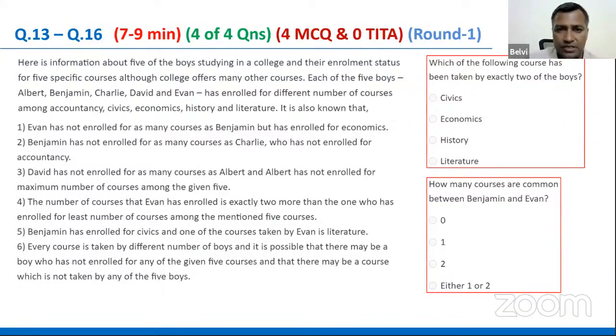Might have taken somewhere between 7 to 10 minutes, but you could have got answers for all 4 questions. And the good thing about this set was all 4 were MCQs. Therefore, there is always a reassurance on the answers that you are getting there, right? So that's 30 into 16.